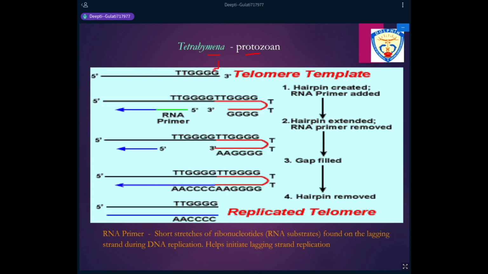Now, what happens? First step is the telomerase enzyme of Tetrahymena attaches to the 3' end and adds copies of this sequence. So I've just shown 2 copies here, but there will not be two, many copies will be added here. So these copies are added, and when the number of copies reach their threshold, a hairpin loop is generated. This is specifically also known as the T loop. T stands for telomere. So there is a hairpin loop specifically known as a T loop which is generated at